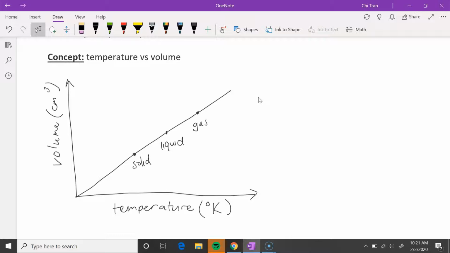But if we were to go backwards to point 0, so if we decrease temperature, the particles will move closer together, therefore decreasing the volume. And at one point, the temperature will be so low that the particles are so close to each other that it physically doesn't exist, and the volume is 0. And so that point right here, the temperature is 0 and volume is 0 as well. And we can call this point the point of absolute 0.